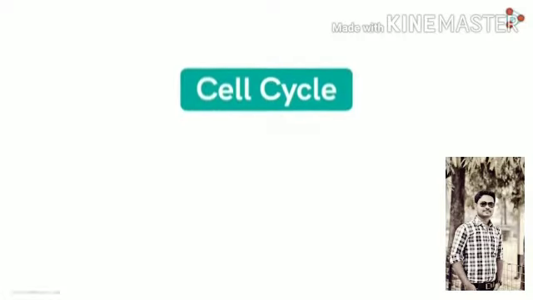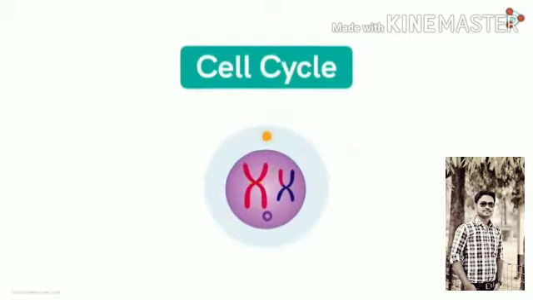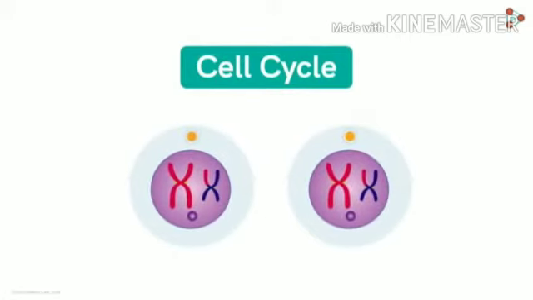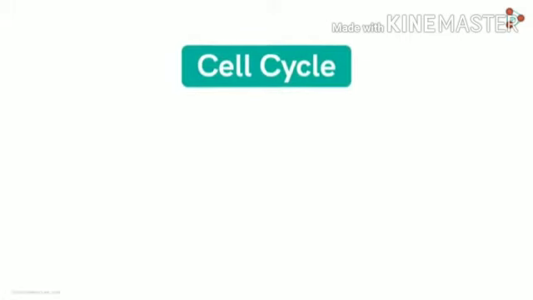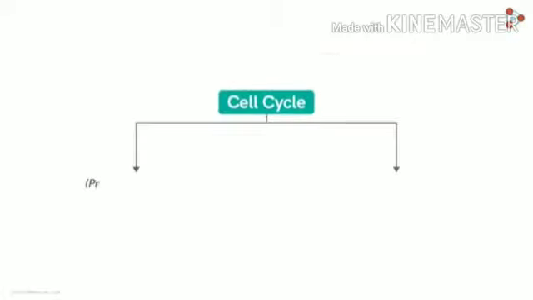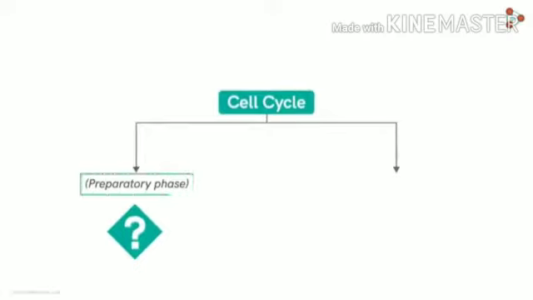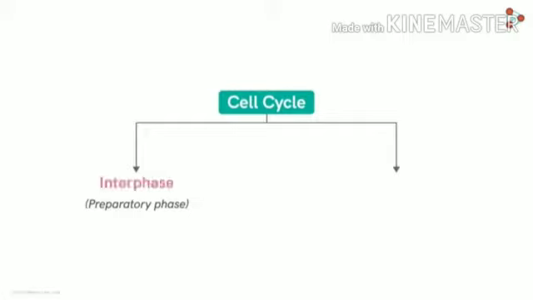Cell cycle. The cell cycle is the sequence of events a cell undergoes from the end of one division to the end of the next division. It is the sum of all those events by which a cell grows, duplicates its genome, synthesizes all necessary cell contents and divides into two daughter cells. Here you can see on this screen, the cell cycle has two phases: interphase, which is the preparatory phase, and the dividing phase, which is the mitosis or meiosis phase.